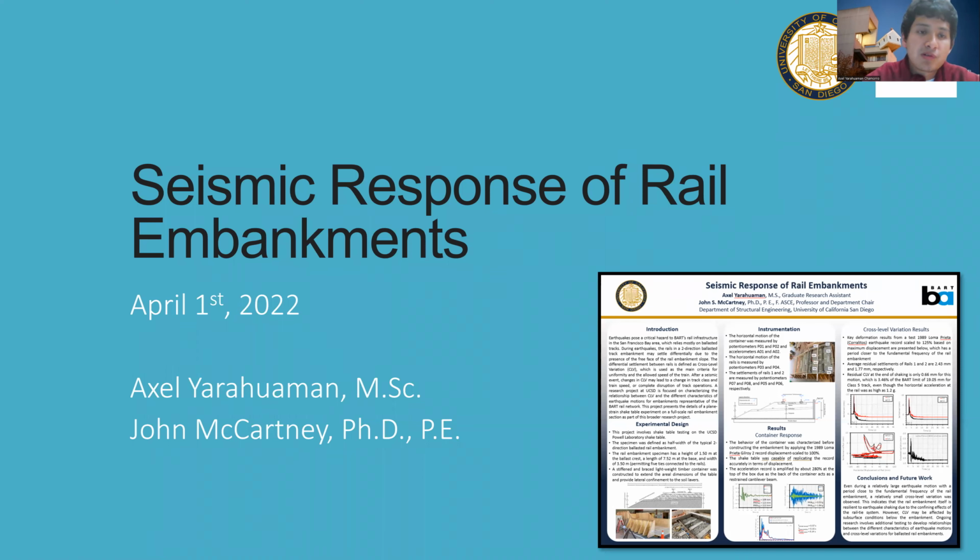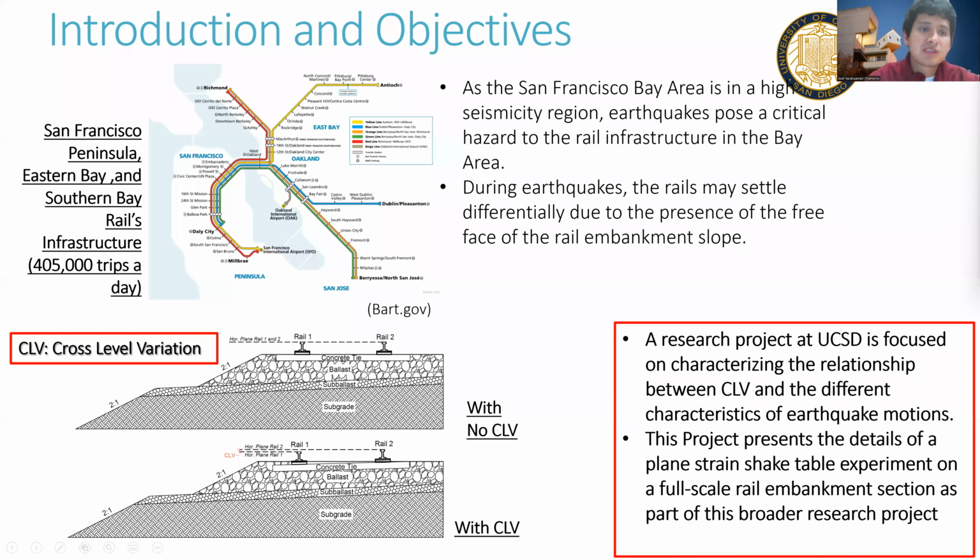Today, I'm going to present the project called Seismic Response of Rail Embankments, also co-authored by Dr. John McCartney. This project focuses on the San Francisco Bay Area rail infrastructure, which is in a highly seismic region, therefore earthquakes represent a critical hazard for the safety of the users.